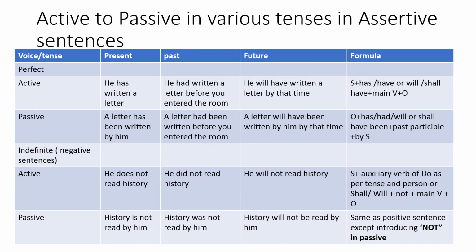Now we come to the negative sentence. Please mind that to make a negative sentence, it remains the same. You just have to introduce not in the sentence.